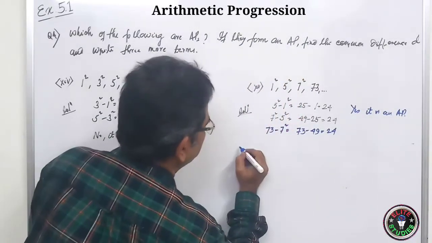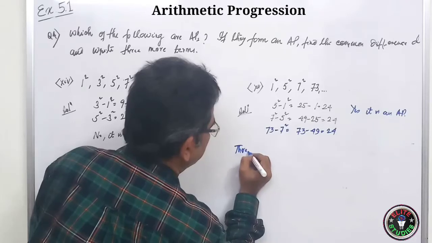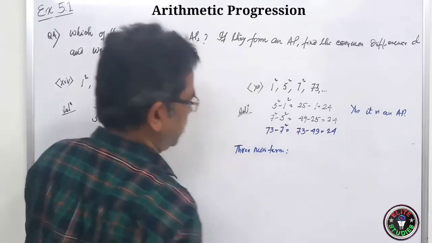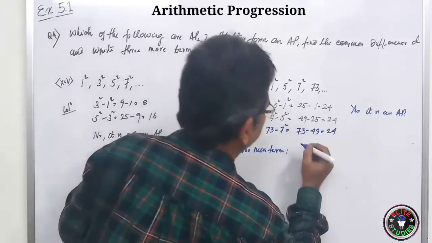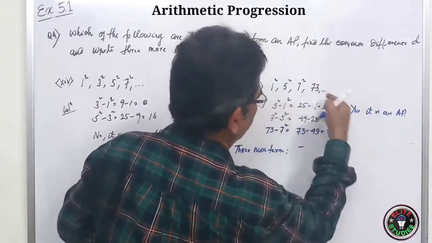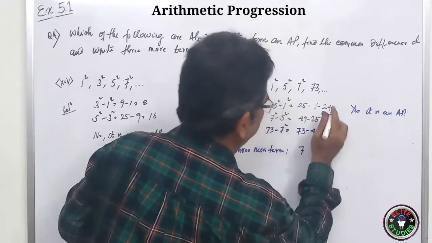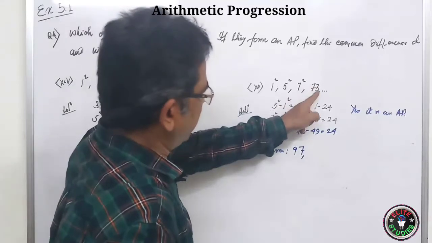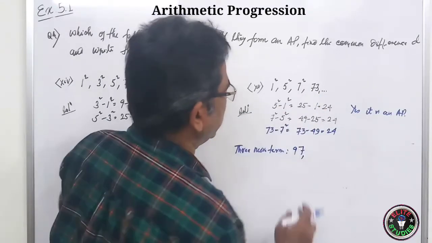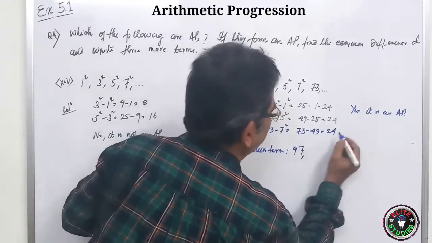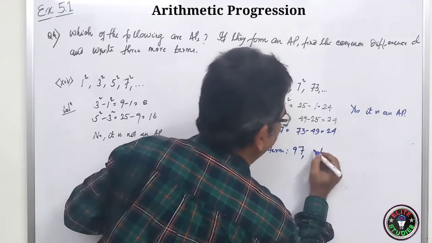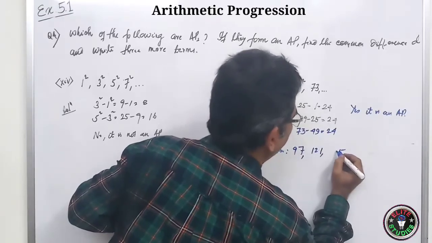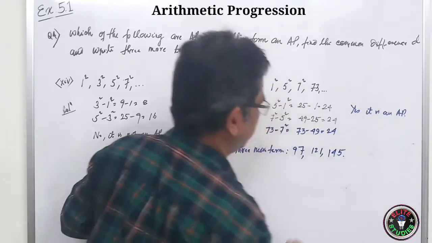Now 3 more terms. What will it be? Simple. 73 plus 24. So 3 plus 4 is 7, and 7 plus 2 is 9, 97. Okay. Then plus 24. So 7 plus 4 is 11, carry 1, and we add again.